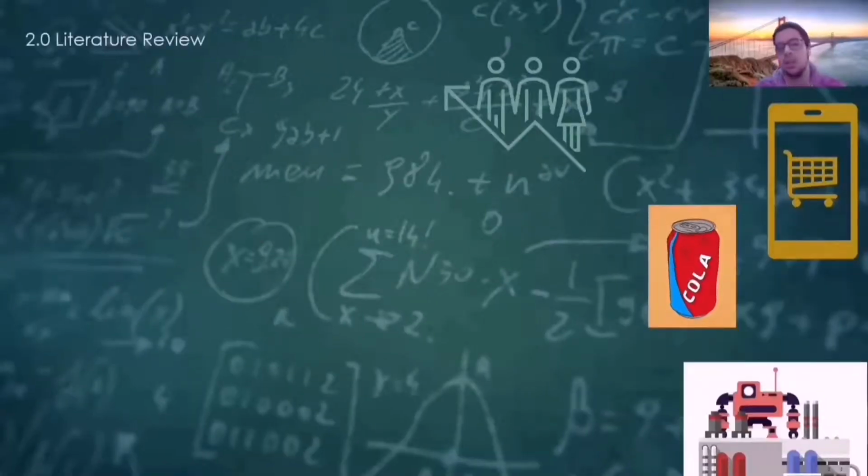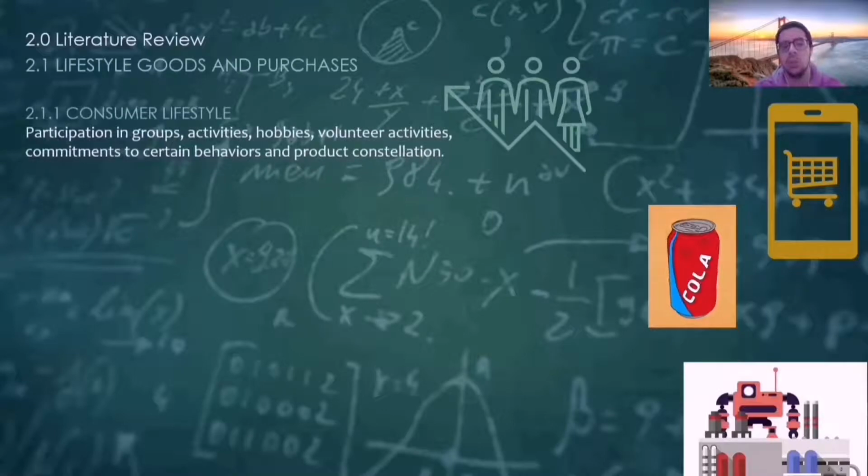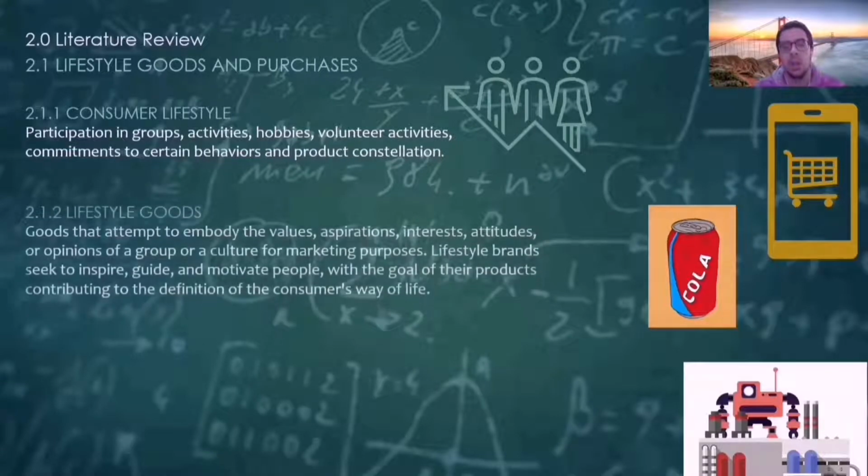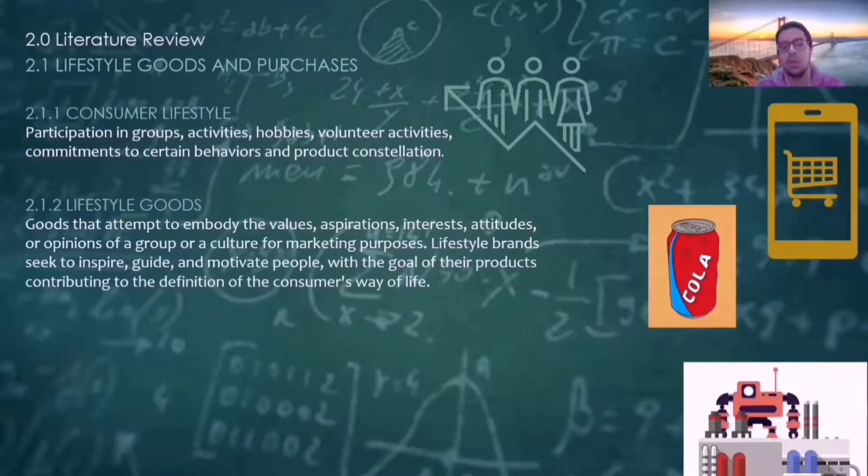The second thing is the literature review. First of all, what is a consumer lifestyle? Consumer lifestyle is the participation in groups, activities, hobbies, volunteer activities, commitments to certain behaviors, and product constellation. Secondly, what are lifestyle goods? Lifestyle goods are goods that attempt to embody the values, aspirations, interests, attitudes, or opinions of a group or a culture for marketing purposes. Lifestyle brands seek to inspire, guide, and motivate people, with the goal of their products contributing to the definition of the consumer's way of life.